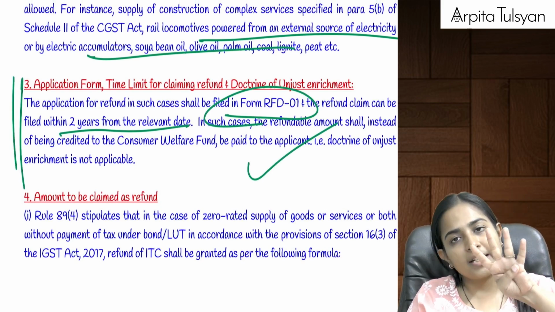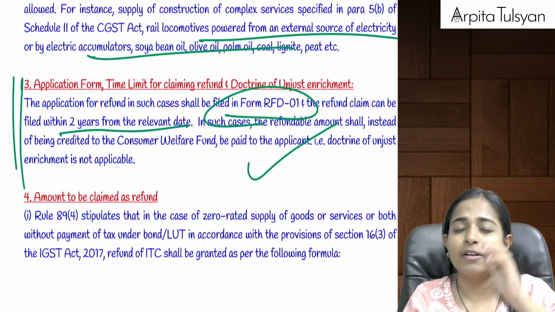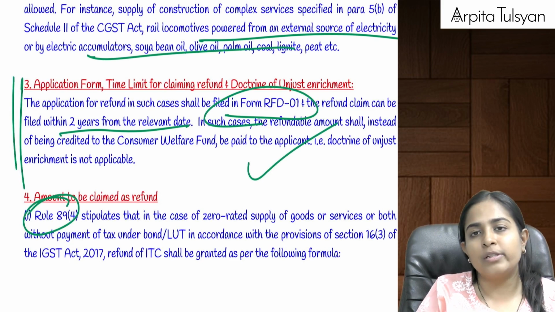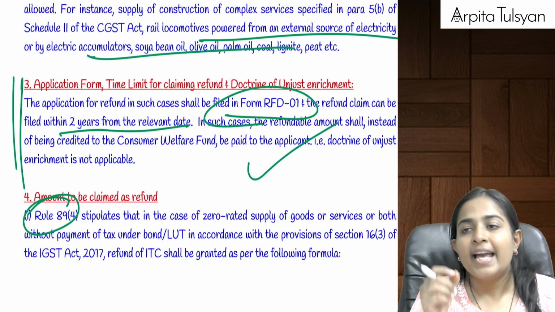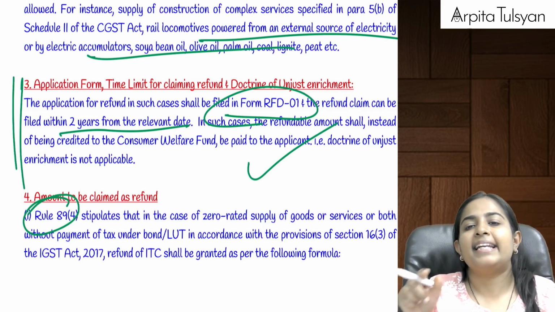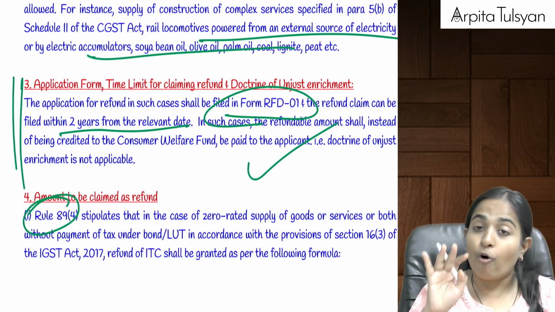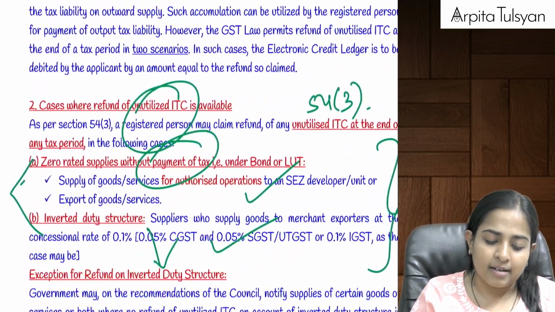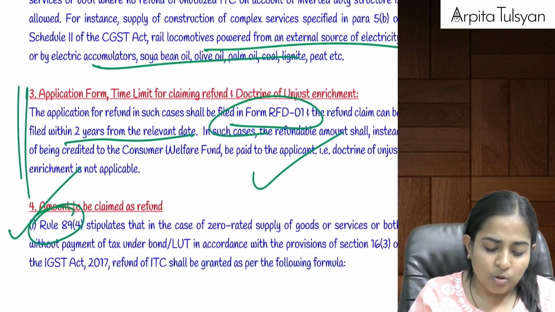Okay, now here we are supposed to do 4 rules. Everyone, full on attention. We are supposed to do 4 rules here: Rule number 89.4, 89.4a, 89.4b and 89.5. These are the 4 rules under which refund can be claimed under this particular point. Let's try to understand here.